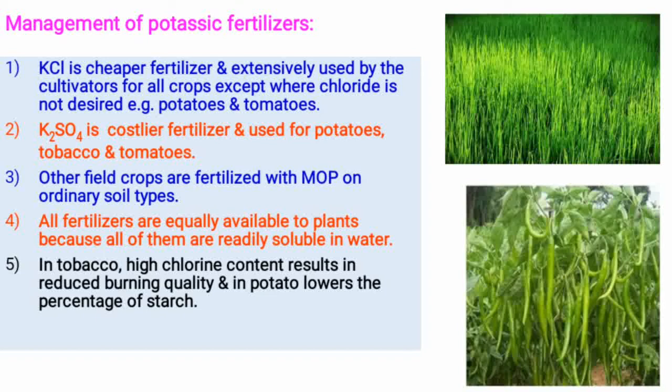Potassium chloride is a cheaper fertilizer and it is extensively used by cultivators for all crops except where chloride is not desired, for example potato and tomatoes, because it scorches the leaf due to chloride. Then potassium sulfate is a costlier fertilizer and used for potato, tobacco and tomato. Other field crops are fertilized with muriate of potash on ordinary soil type.